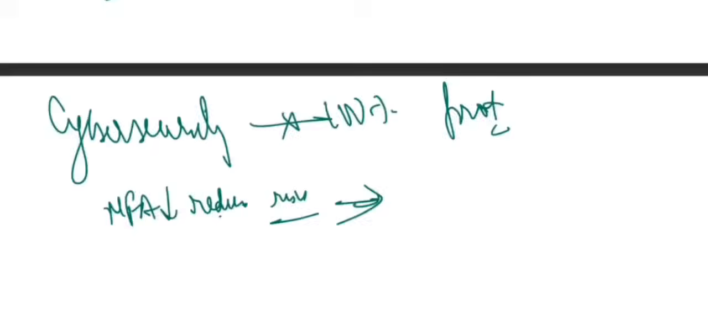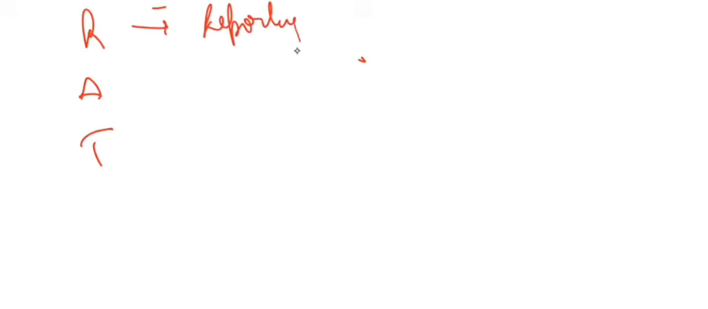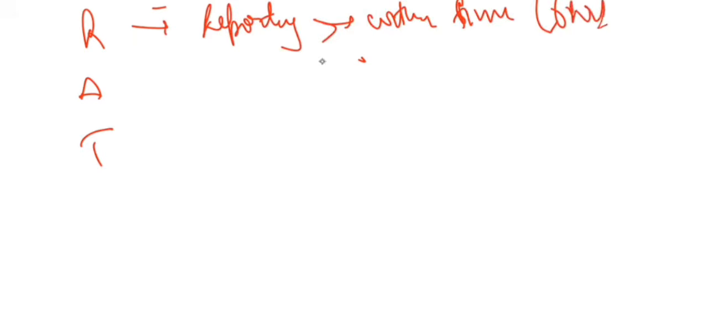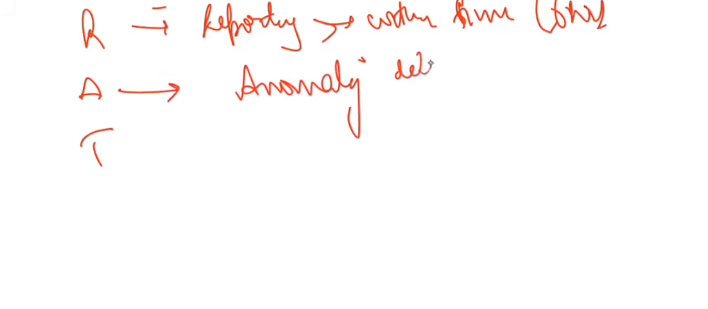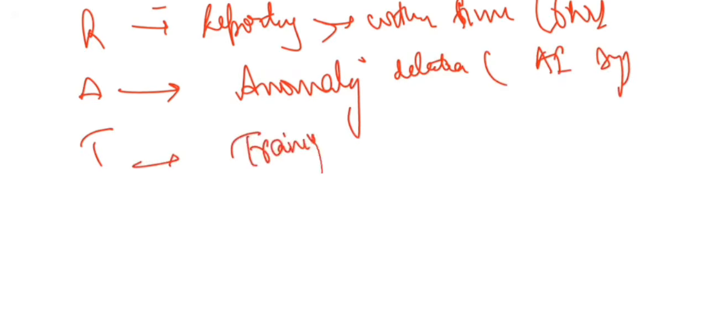So think of the RAT model. The easiest way to remember it. What is the RAT model? R-A-T. R stands for reporting. Reporting means we have to report within time, maximum 6 hours. Then A stands for anomaly detection, the AI system. Right. T stands for training of employees. So never think one tool is enough.